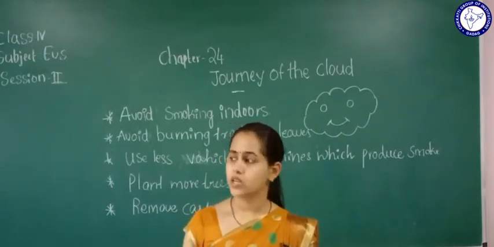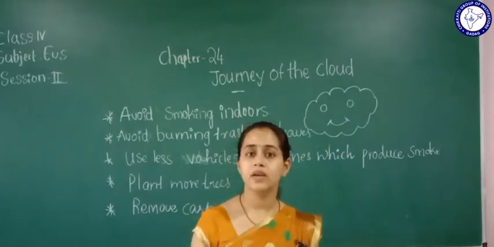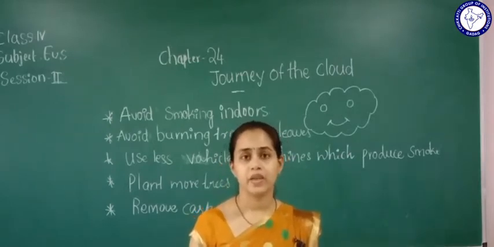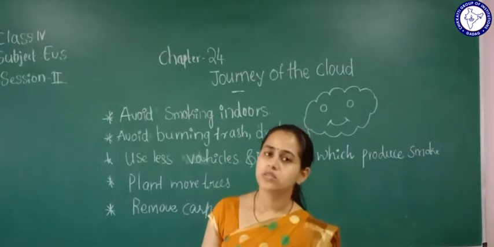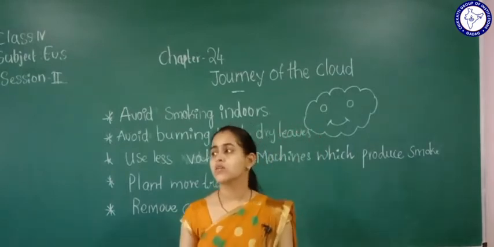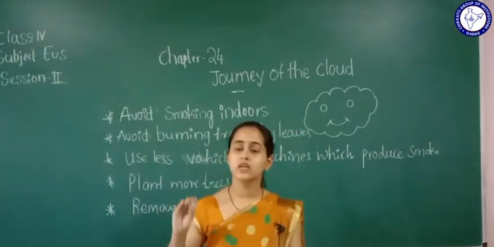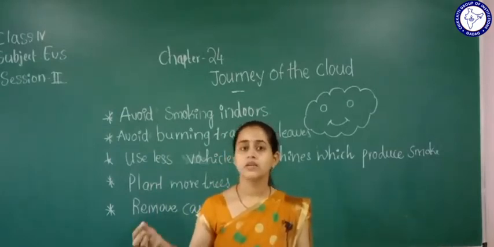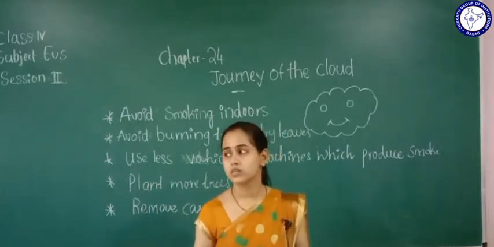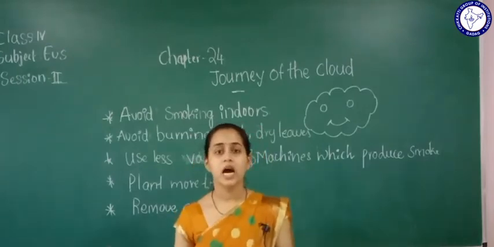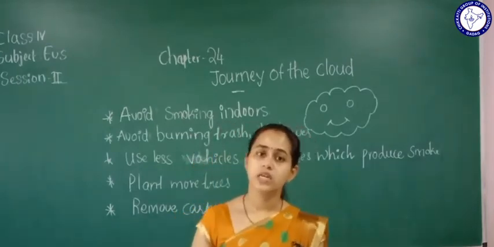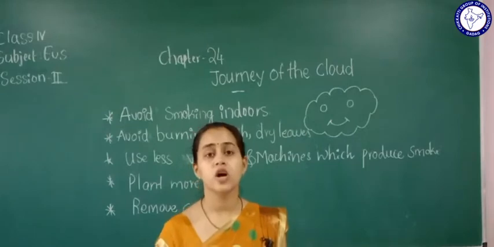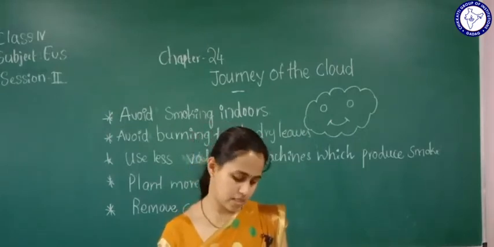We can use a handmade cloth bag or a jute bag. These are not harmful for the environment, whereas plastic is very harmful for the environment. So we stop using plastics,